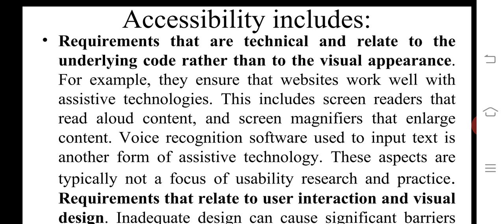Examples, I already said about examples. It refers to the design of products, and accessibility examples are always the product and environment for people with disabilities. Examples include wheelchair, ramp, hearing aid, and braille signs in the IT world. Accessibility describes the hardware and software designed to help those who experience disabilities. This is an example of accessibility.